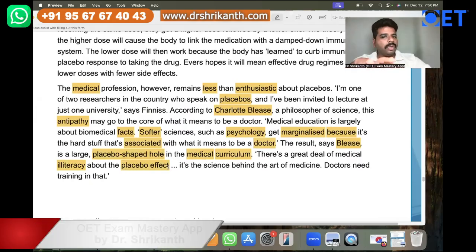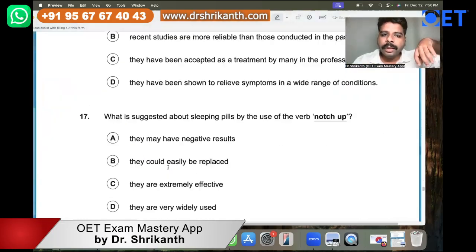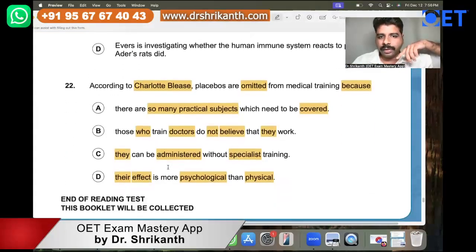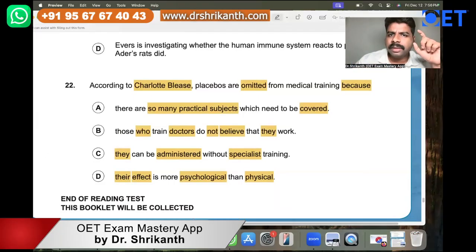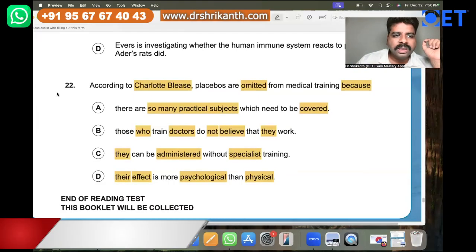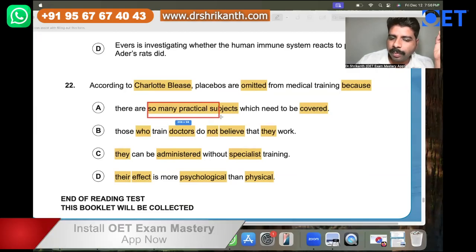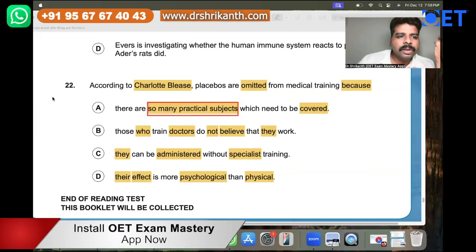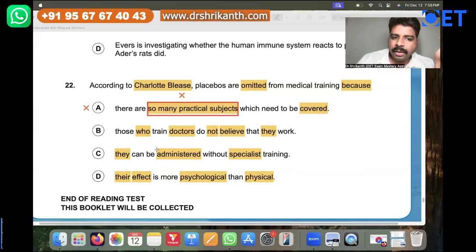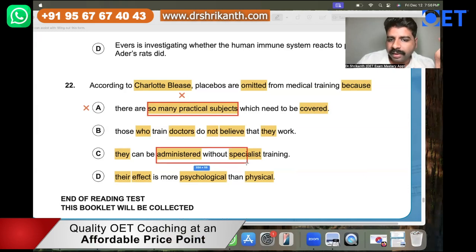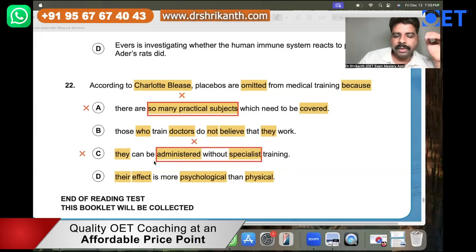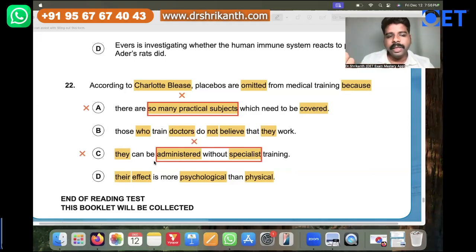So like this, you have to read the content over here, and then you go to the questions and see, is the paragraph talking about subjects? Is there anything about practical subjects? So many practical subjects, it is not mentioned here at all. So very easily you can eliminate answer option A. Now come to answer option C. They can be administered without any specialist training. Is this mentioned anywhere? Nothing is mentioned. Zero information. So C is eliminated. So now you have a 50-50 chance, either B or D.